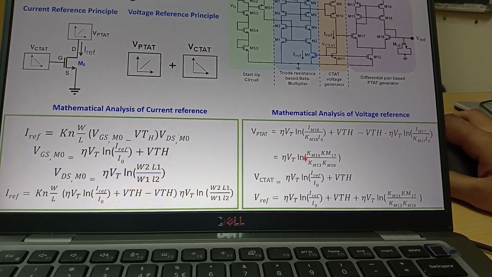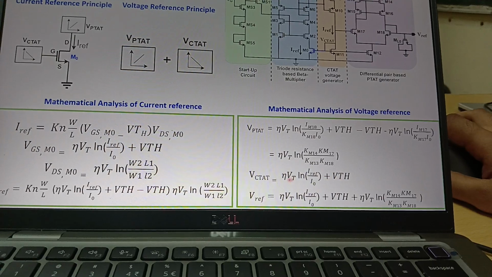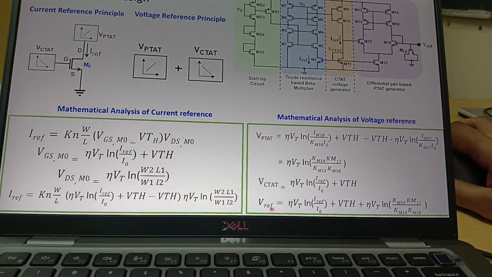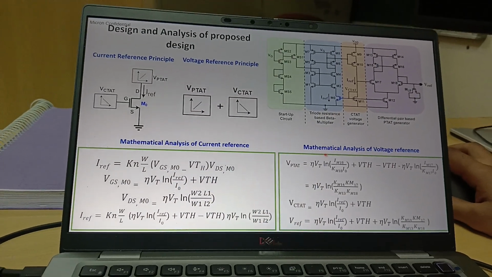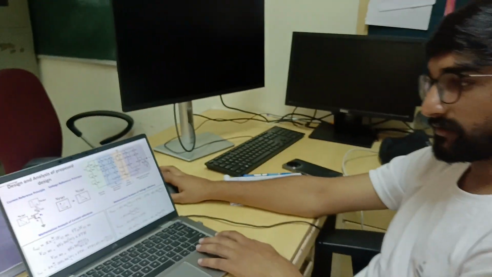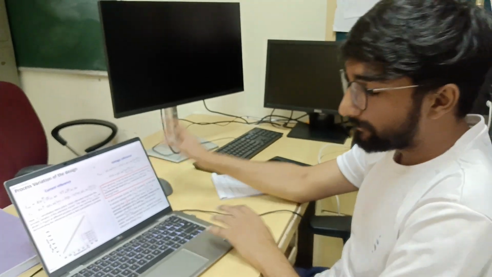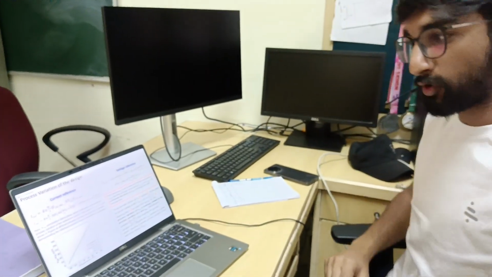The ultimate PTAT voltage we are getting is here, and the CTAT voltage we are getting is here. So after this, the V reference we are getting is a combination of CTAT plus PTAT. So this is the maths behind the current and voltage references. Now there is one more aspect that we are actually dealing with, which is the process variation.